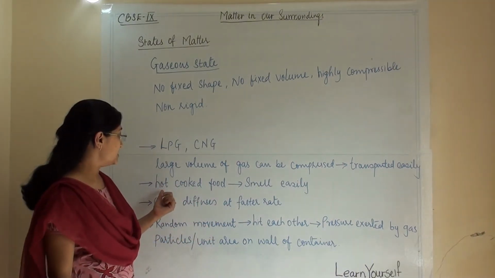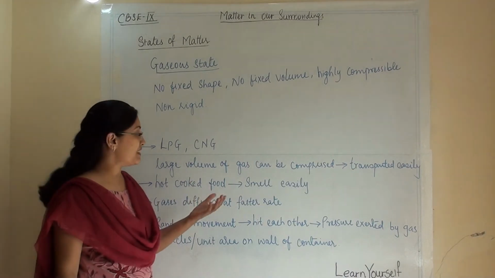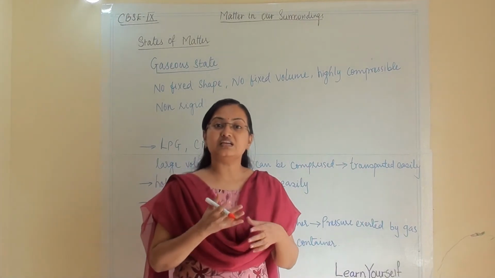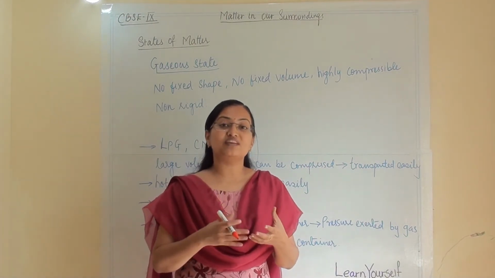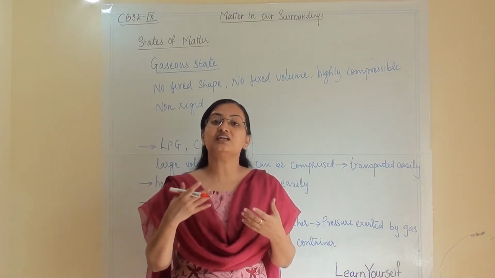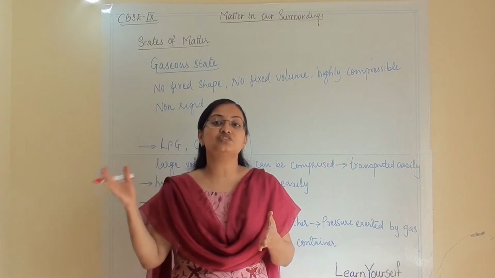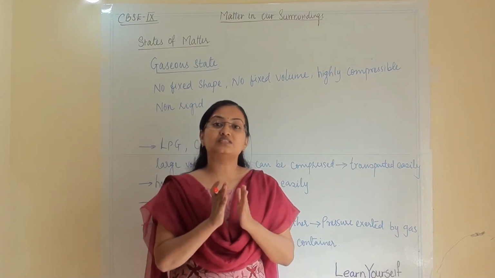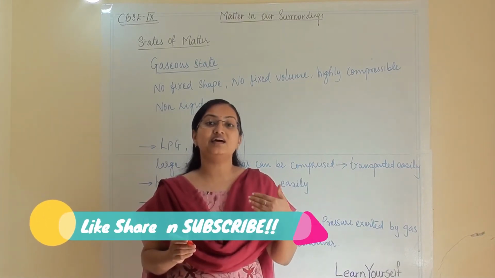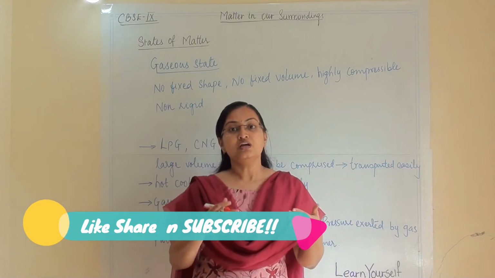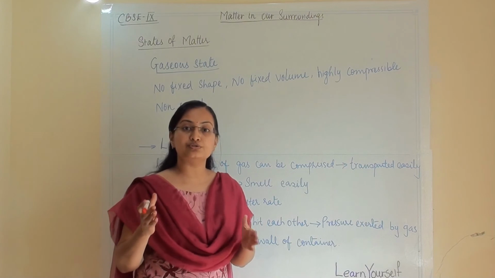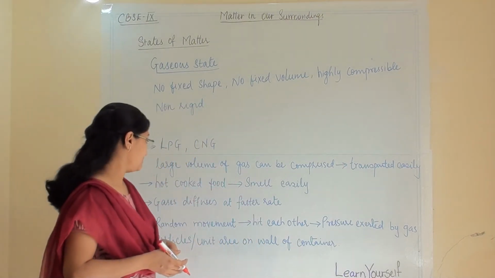Now the second point is that hot cooked food we can smell very easily. When our mother is cooking something in the kitchen, that food's aroma we can smell in another room or outside the kitchen, and that smell comes instantly and it is very easy to reach us. Why? Because the gaseous particles are moving randomly and they are at their highest energy level. So the aroma is coming along with the air particles, air molecules, and it will reach us.